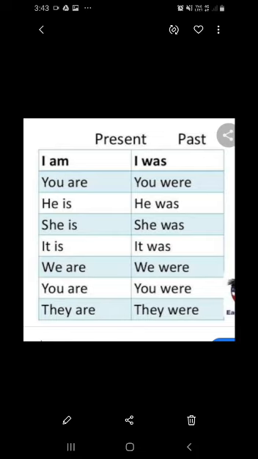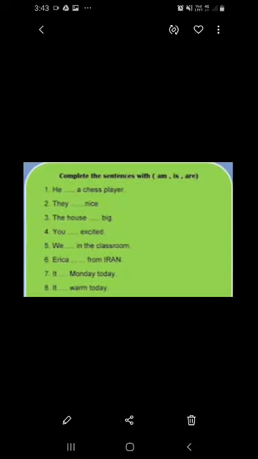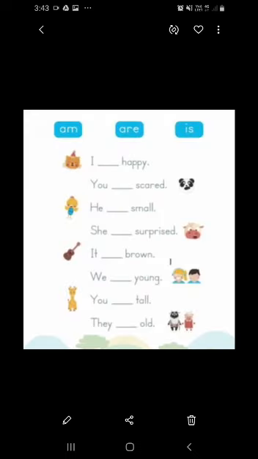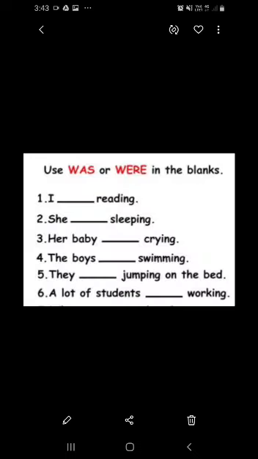So here there is some exercise I am giving as homework. Can you see the exercise here? This I will give in your WhatsApp. Here some exercise is there that you have to do. Use was or were in the blanks. Here only you have to use was or were. So it is easy to identify. There is no is, am or are. So you have to use only was or were.